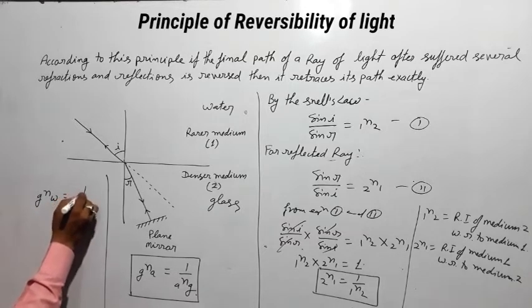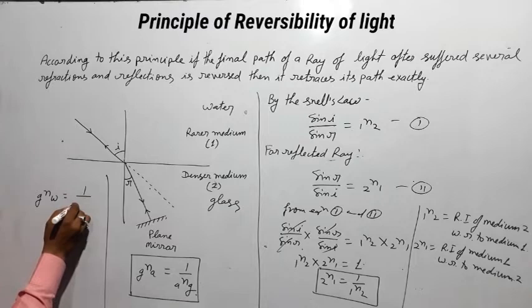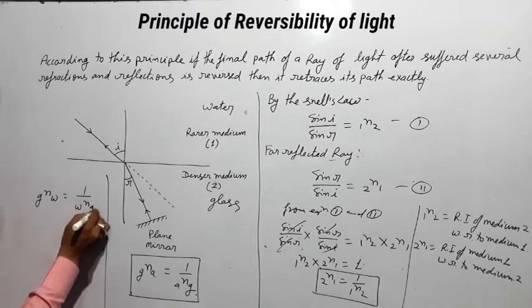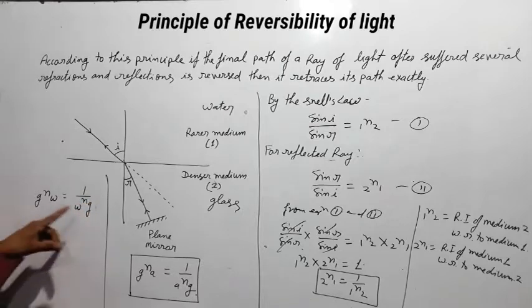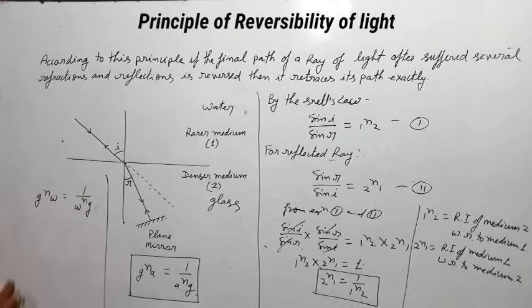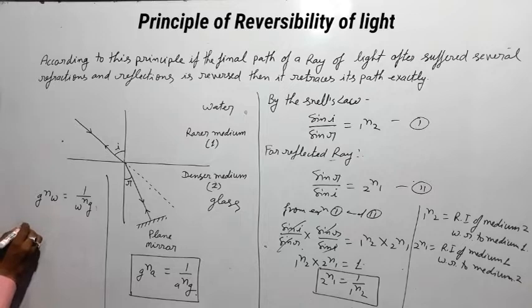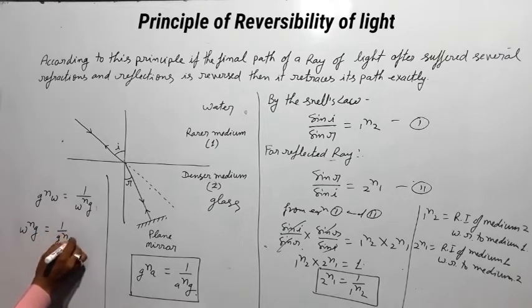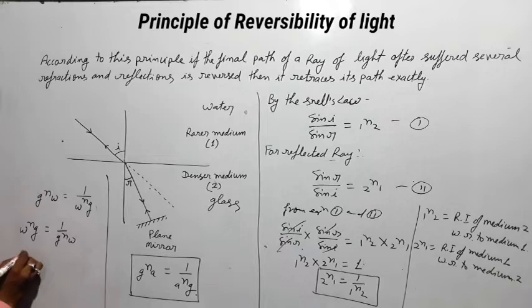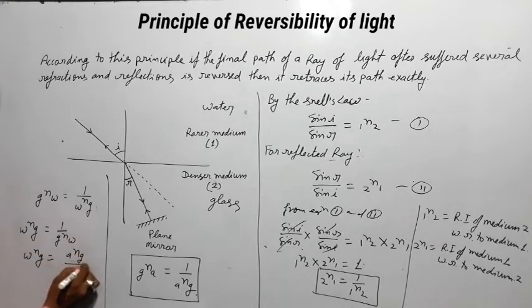This will be equal to 1 upon wng, and wng is the refractive index of glass with respect to water. So we can write it in this form: wng equals 1 upon gnw, and wng is also written as agn upon anw.